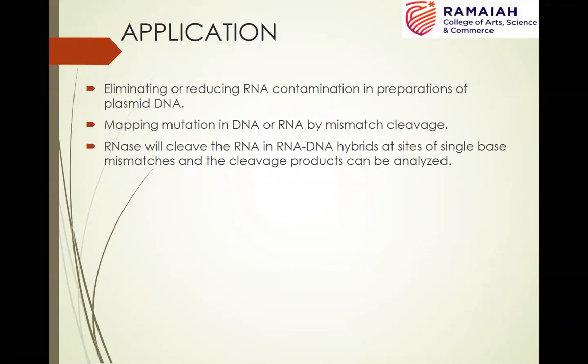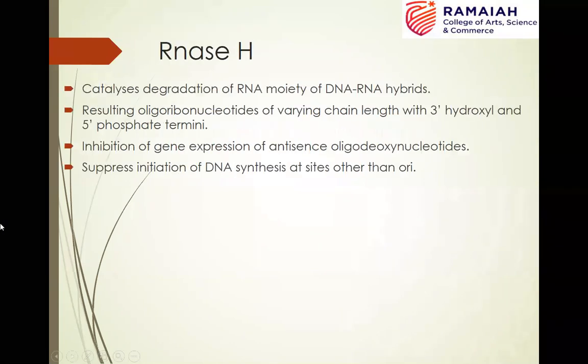Coming to the uses of this RNase A, RNase A obviously will be used for eliminating RNA contamination in preparations of DNA. The way I mentioned that DNase is used for removing DNA contamination in RNA preparations, RNase is used for eliminating RNA contamination in DNA preparations. It can also be used for mapping mutations in DNA or RNA, and it will also cleave the RNA in RNA DNA hybrids. So these are all the uses of this RNase A.